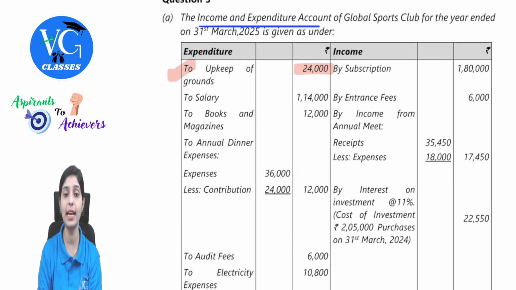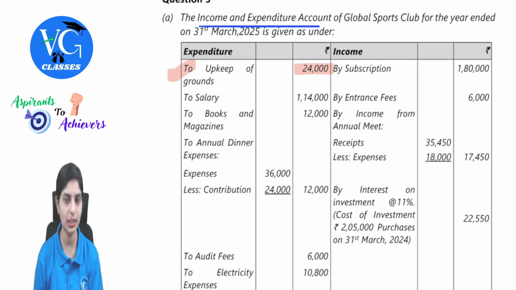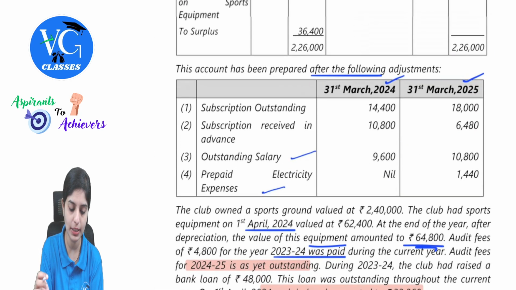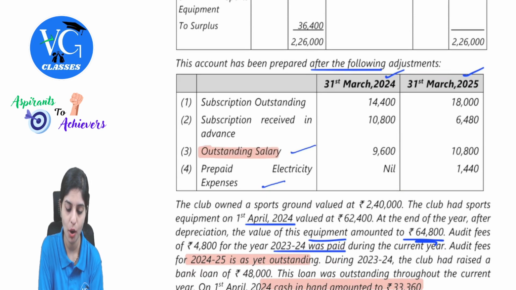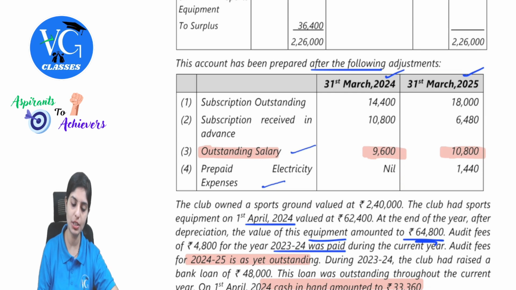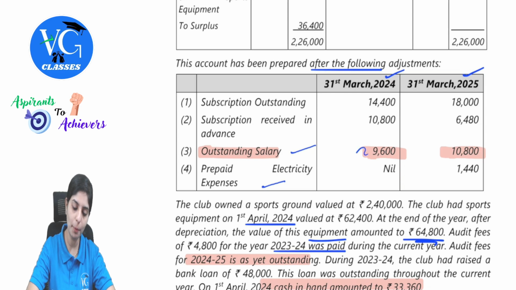To salary, we will again observe the receipts and payments. To salary, 1,14,000. For this salary, there was an adjustment. There is an outstanding salary opening balance and closing balance. First of all, this is your liability, so it will impact both the opening balance sheet as well as the closing balance sheet. And then the adjustments. What are the adjustments? We need to record the payments of salary. So the opening outstanding will be added, and the closing outstanding will be subtracted.